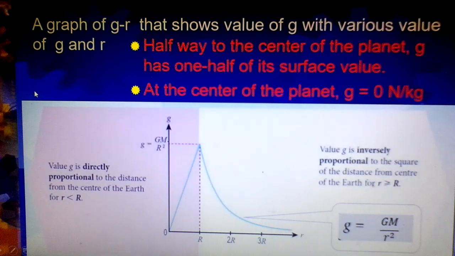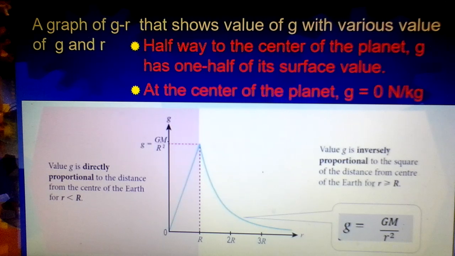Okay, now we discuss more about the value of g. We have a graph of g against r that shows the value of g for various values of r. We assume this is for Earth. At the center of the Earth, g equals 0 Newton per kilogram. You can still remember this is the unit for gravitational field strength. So the value of g here equals 0 at the center of the Earth.